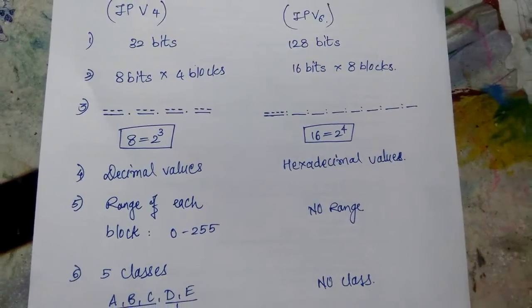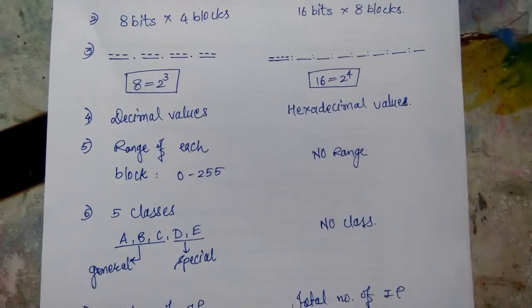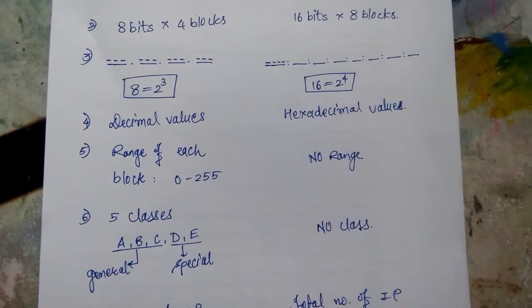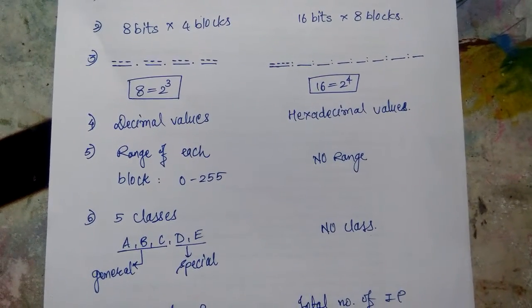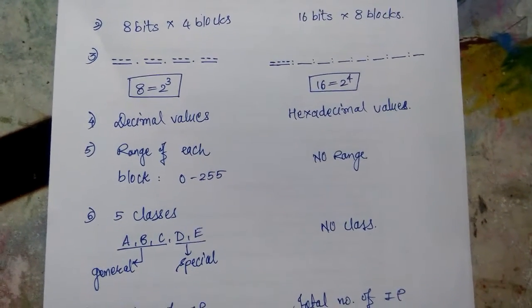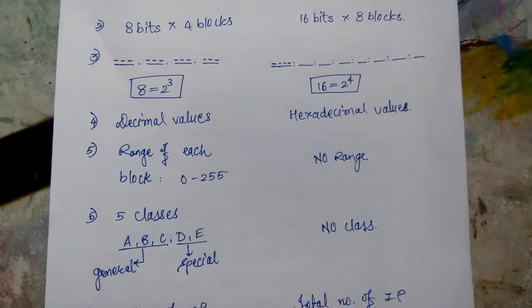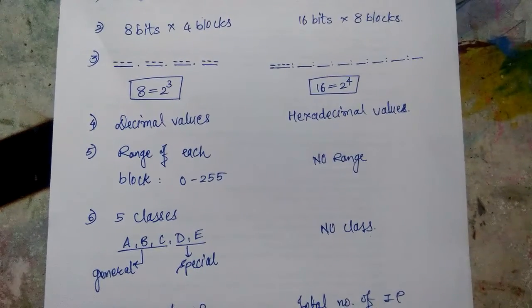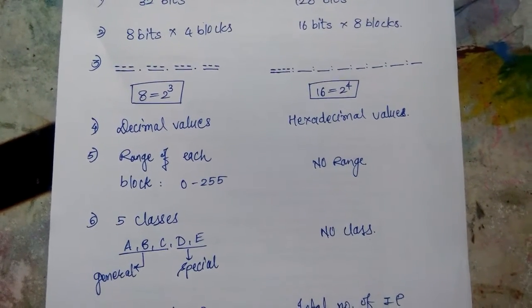In IP version 4, there are certain classes: A, B, C, D, E. The first 3 classes are known as general classes, used for general purposes, and classes D and E are used for special purposes. The range of a block in IP version 4 is from 0 to 255.